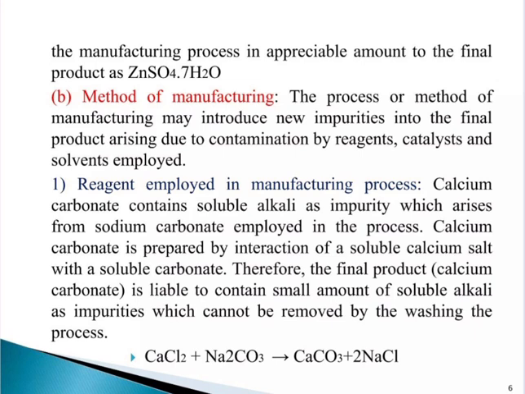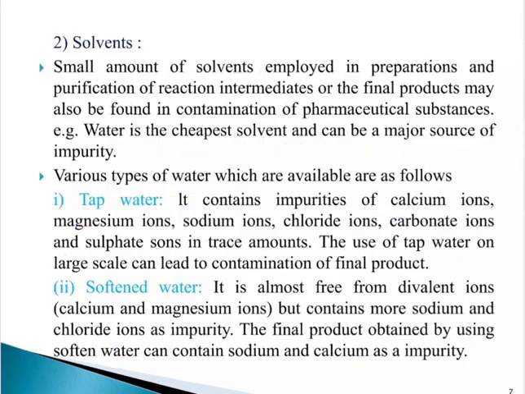Next, B. Method of manufacturing. The process or method of manufacturing may introduce new impurities into the final product arising due to contamination by reagents, catalysts and solvents employed. A subcategory of method of manufacturing is reagents employed in the manufacturing process. Calcium carbonate contains soluble alkali as impurity, which arises from sodium carbonate employed in the process. Calcium carbonate is prepared by interaction of a soluble calcium salt with a soluble carbonate. Therefore, the final product is liable to contain a small amount of soluble alkali as impurity, which cannot be removed by the washing process.